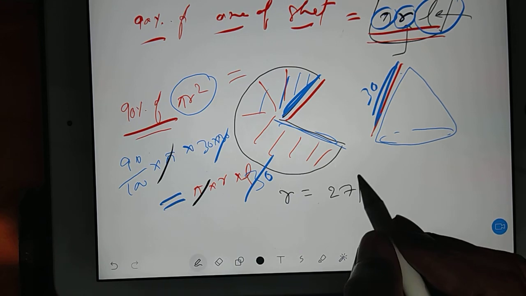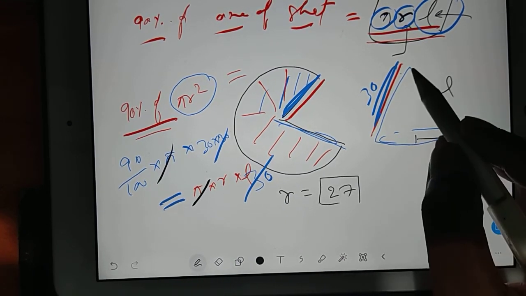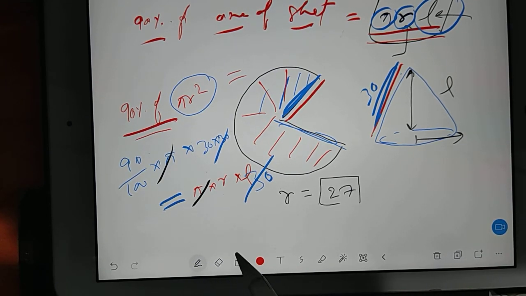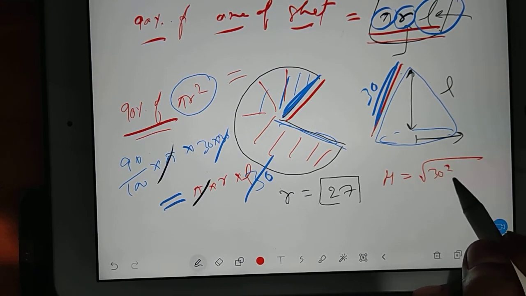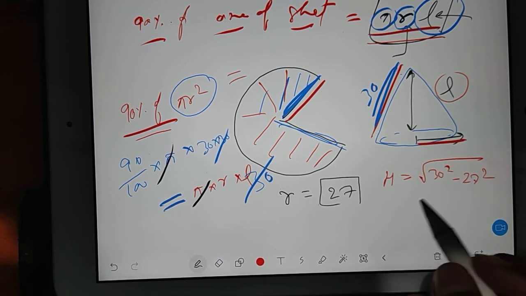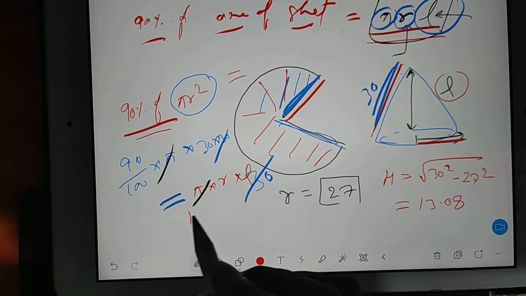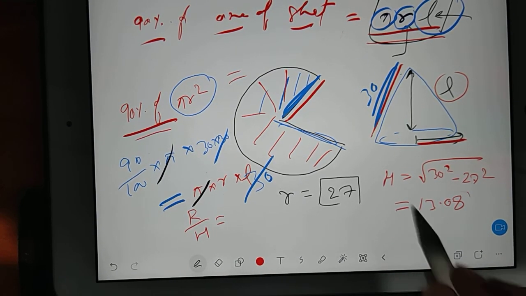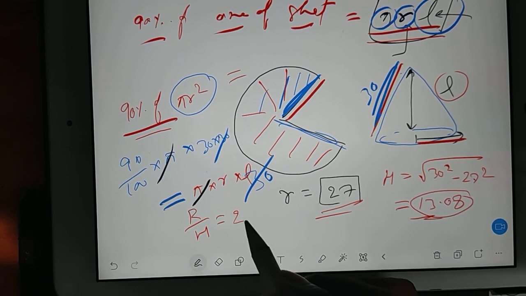Now if you know r, the radius of the cone, and you know l, you can easily apply the Pythagoras theorem and find the height. The height of the cone is the square root of 30 squared minus 27 squared. If you solve this, you'll get about 13.08. So the ratio r by h is roughly 2.06.